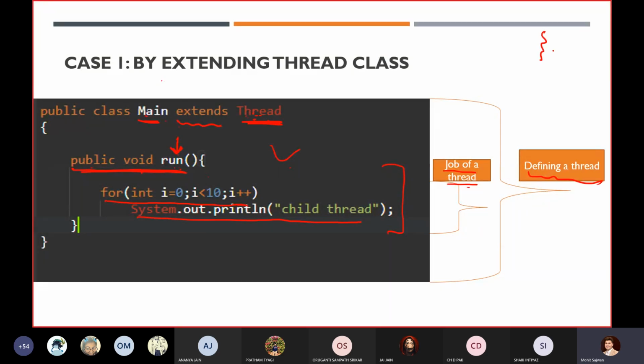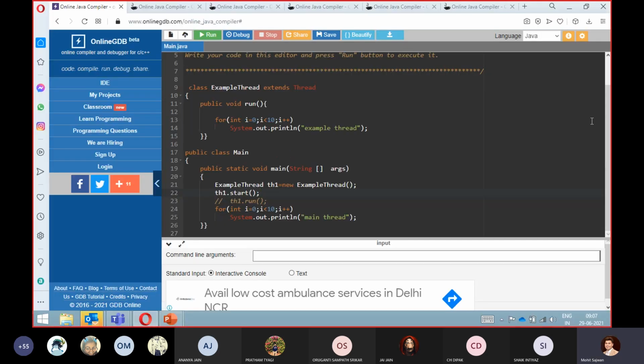Initially, we have a single thread of our main class. Now, once you write th1.start, just after this line it will create two threads, and these two threads will execute simultaneously, or as we generally call it, concurrently. Now the question that comes to your mind is, sir, then what will be the output?